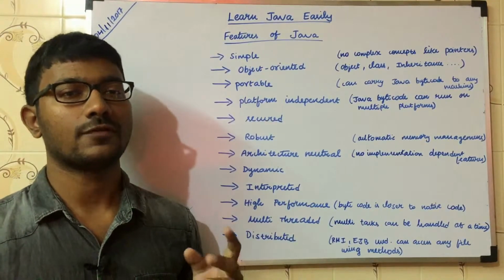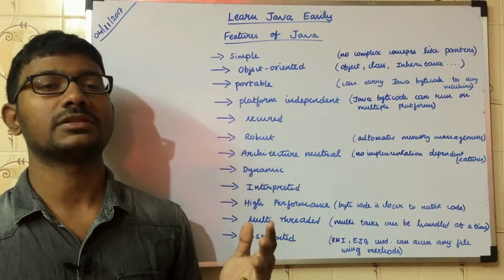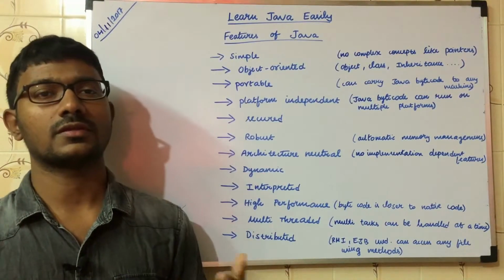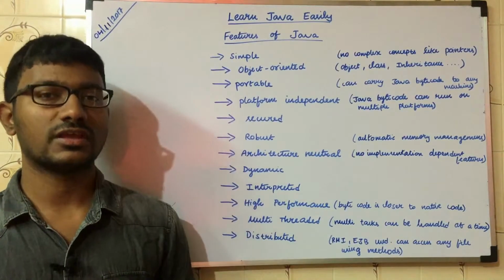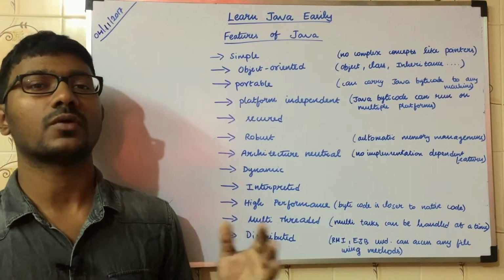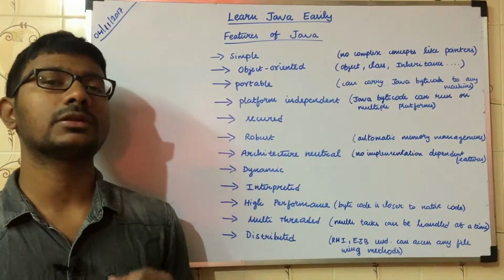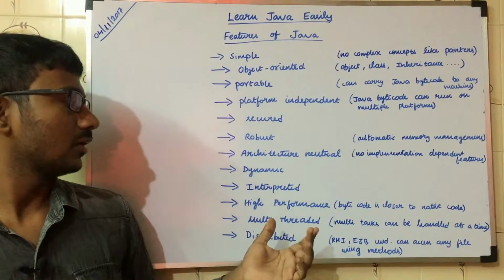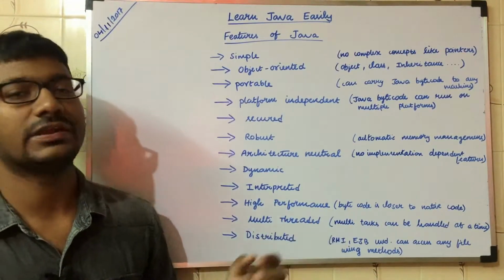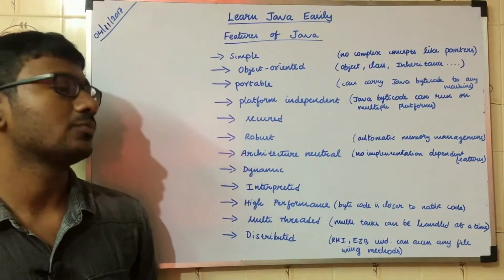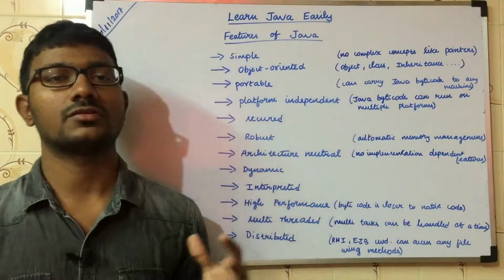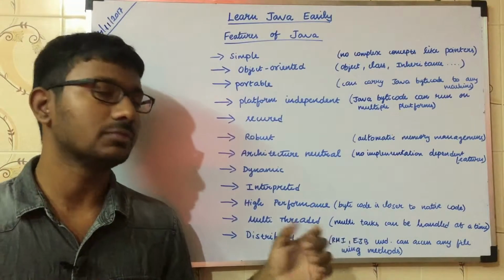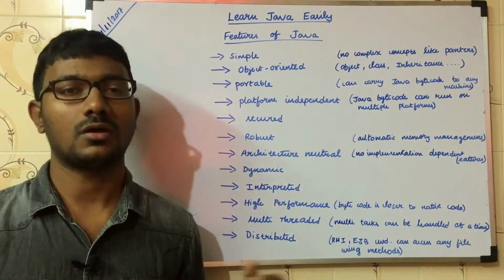Multi-threaded. If you need to work on multiple things at the same time, for example, if you are using Facebook, trying to upload a status, check the chat box, and watch videos, you are doing multiple tasks on a single application at the same time. That is also supported in Java. That is called multi-threading. And distributed. Distributed means the work is distributed across many systems. Using RMI and EJB in Java, we'll talk more about this in the upcoming videos.